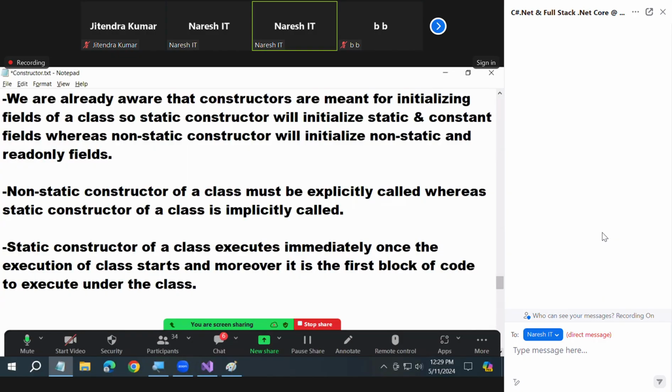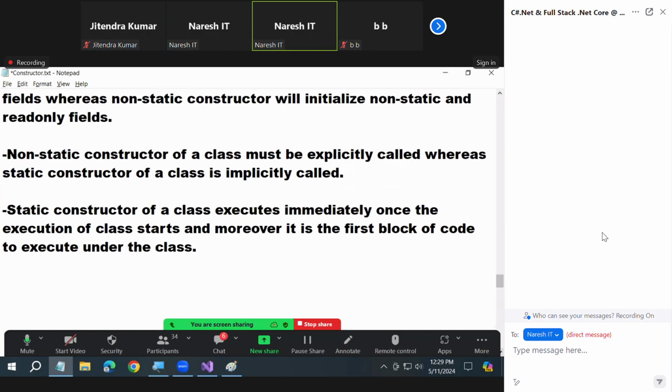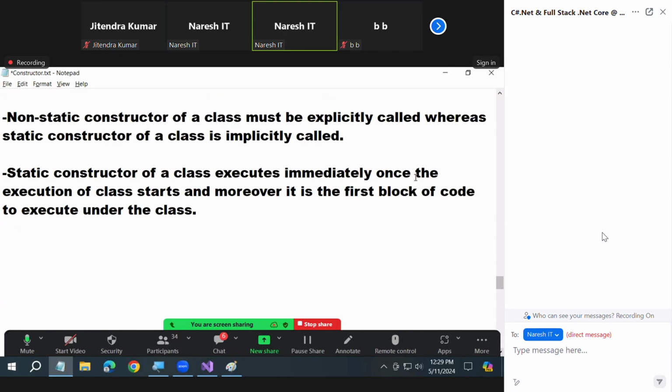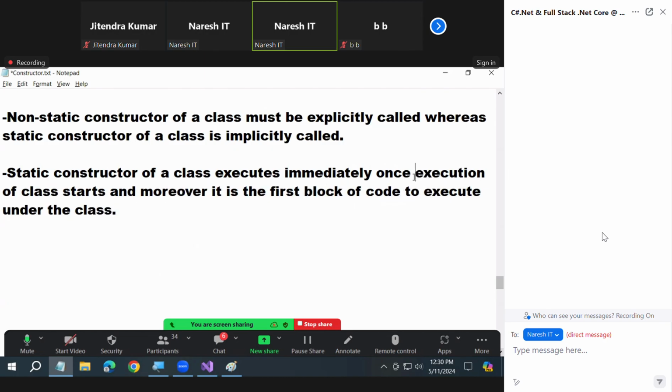I have practically proven that to you also. Understood me? Again, static constructor of a class executes immediately once the execution of the class starts, and moreover, it is the first block of code to execute under a class.